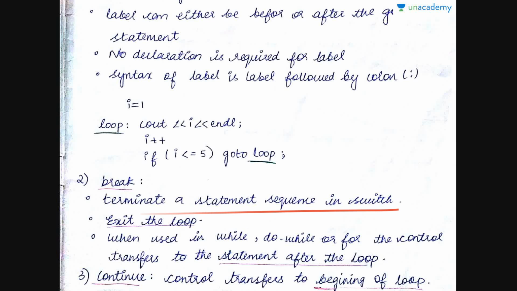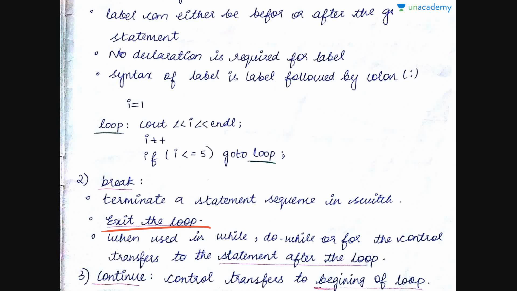Switch came under selection statement. In switch, we used a keyword called break to check against the case condition. If case condition 1 is true, you have some set of statements, and we used break to get out of switch. So switch is also something like a loop, but not actually a loop. To come outside that, we used the word break, and it is also used to exit a loop.